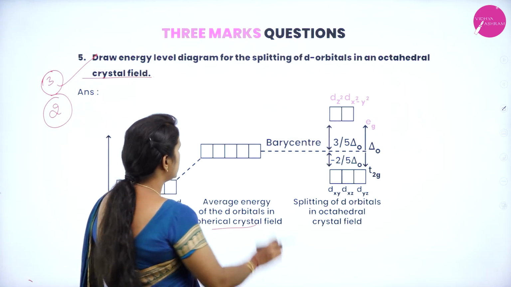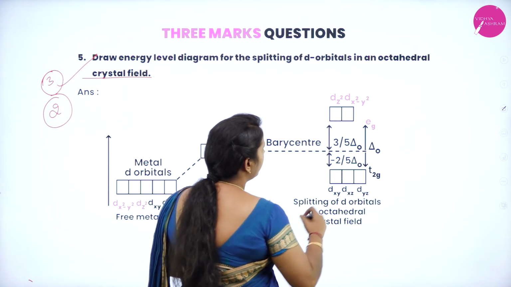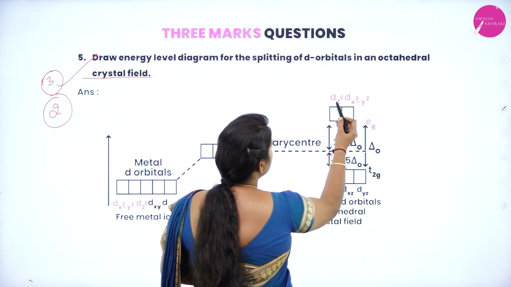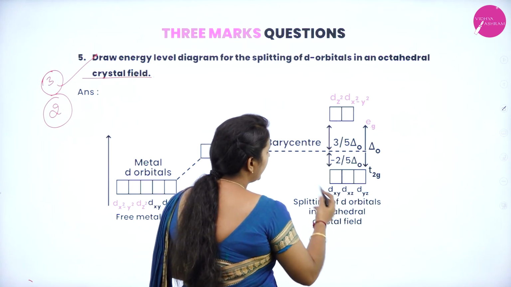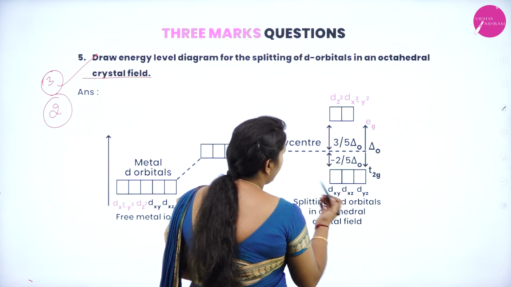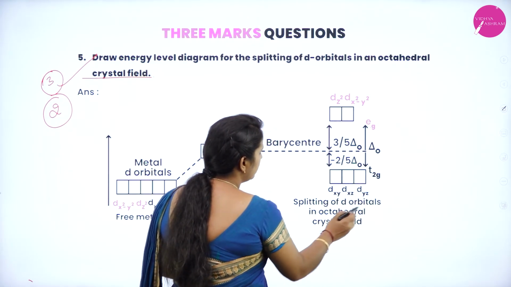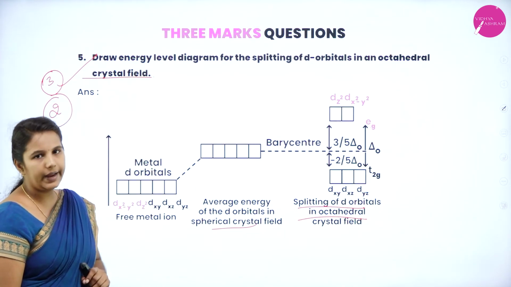As a result of this, the d orbitals will be split into two energy levels, one known as Eg and the other known as T2g. In the Eg, you can see that dz2 and dx2-y2 will come, whereas in the T2g level, we represent dxy, dyz and dxz. So this is the splitting of d orbitals in octahedral complexes.